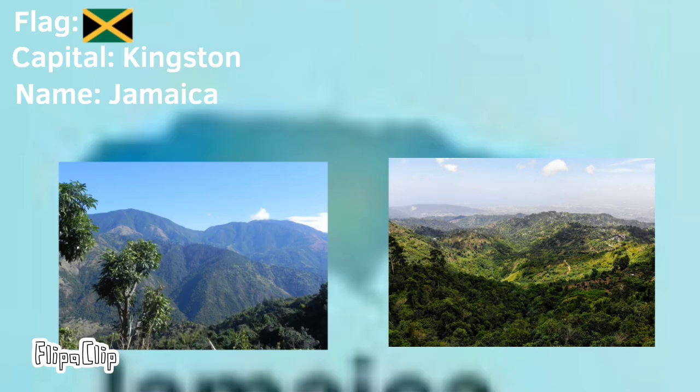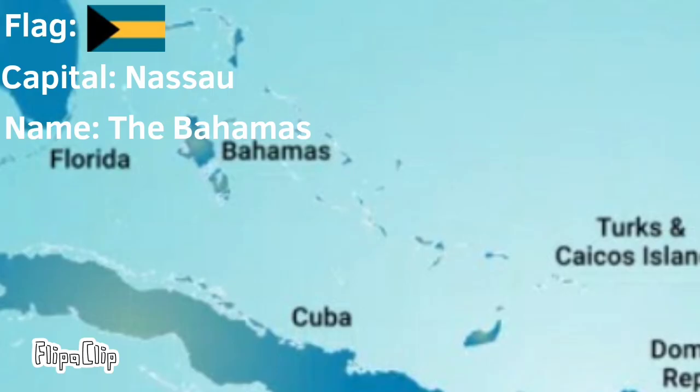There's a bunch of mountains in Jamaica like the John Crow Mountains and the Blue Mountains. They're known for reggae and having the world's fastest man. All you really gotta know about the Bahamas is that it's a really famous tourist attraction.